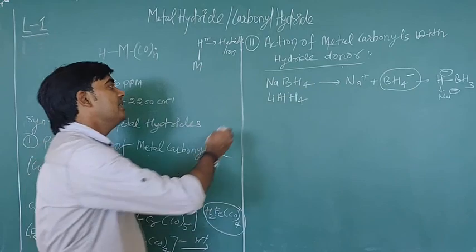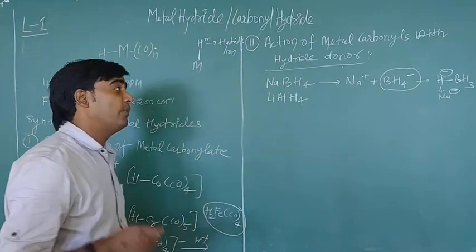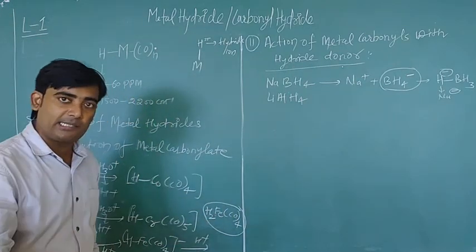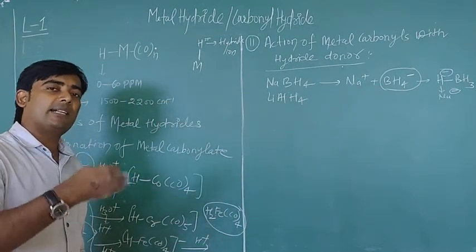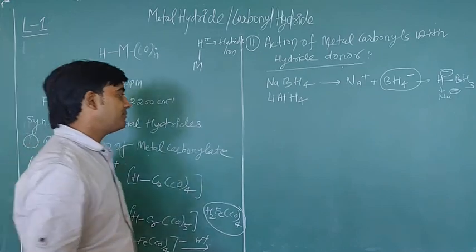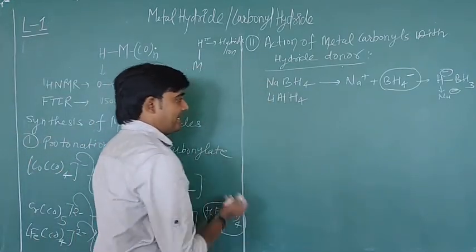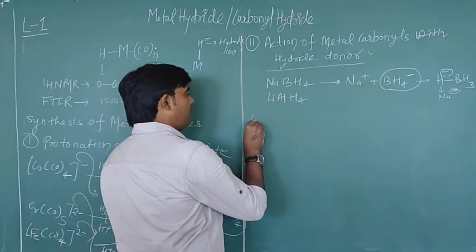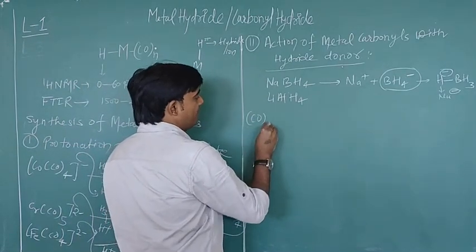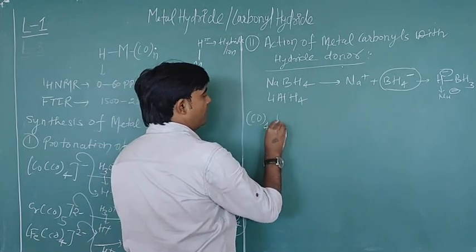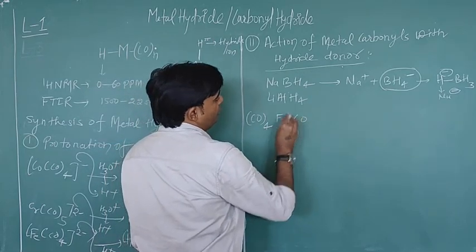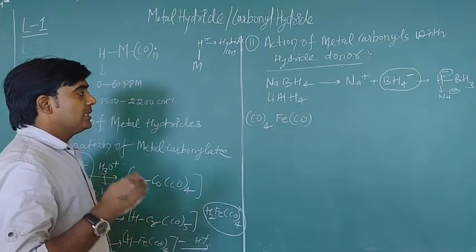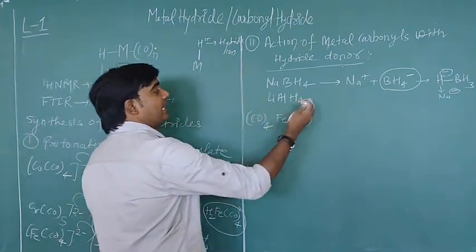So these are the hydride donor species, and when these species react with metal carbonyls, then metal hydride complexes will be formed. Let's take an example. If we take Fe(CO)4, this is a very simple example, and now we are going to react it with metal hydride complexes.